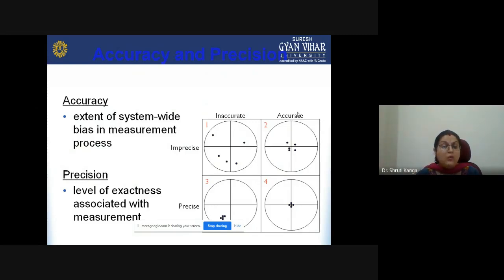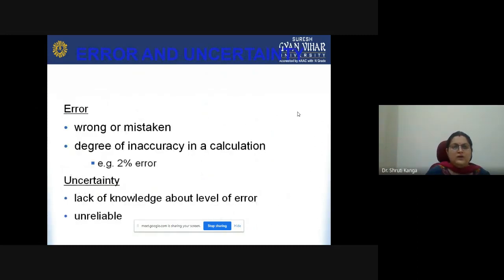Okay, how near it is to the exactness. But when we are talking about accuracy, it is the extent of system-wide measurements, where we are dealing with whether data is accurate or inaccurate. Okay, but the level of exactness of the data is precision. Okay, then error and uncertainty.